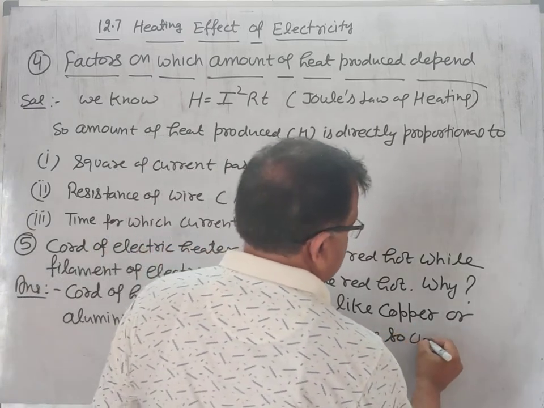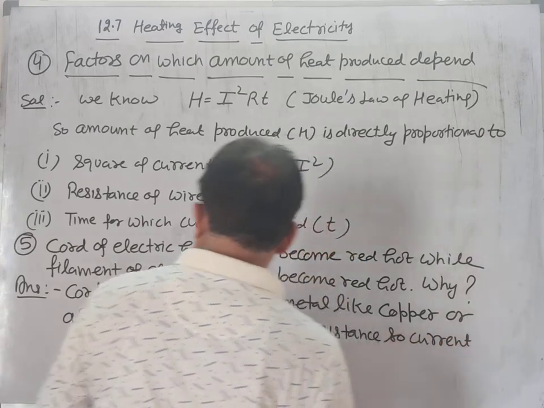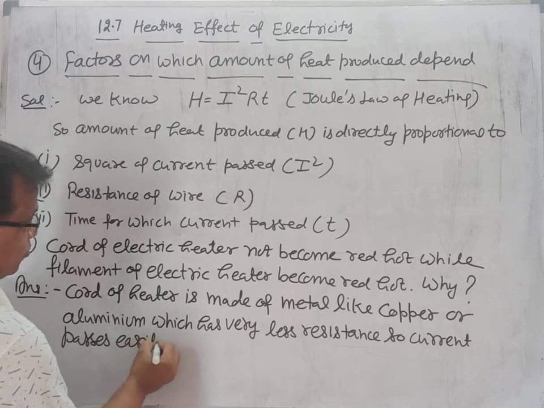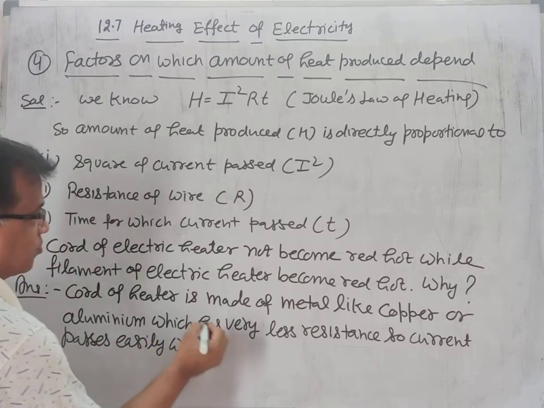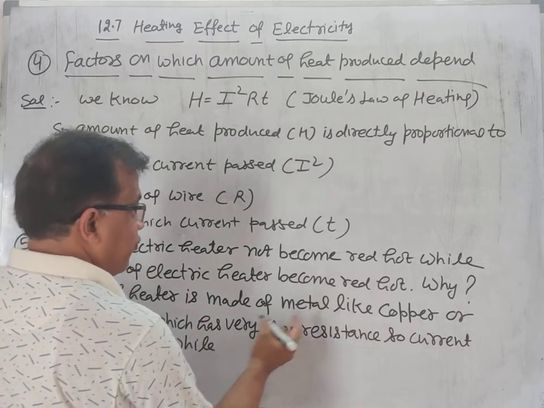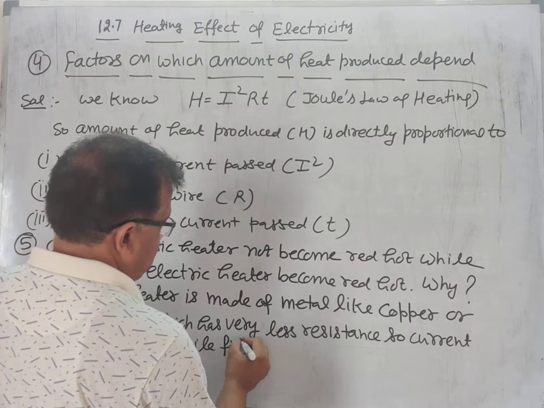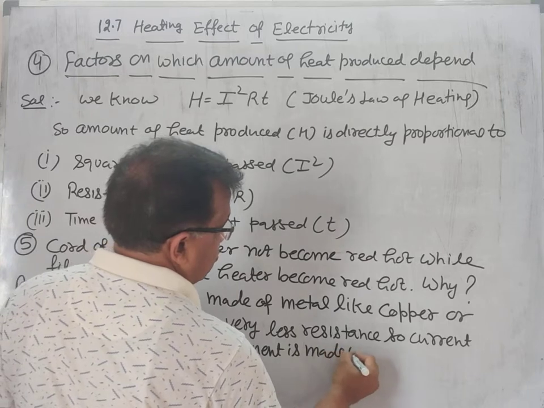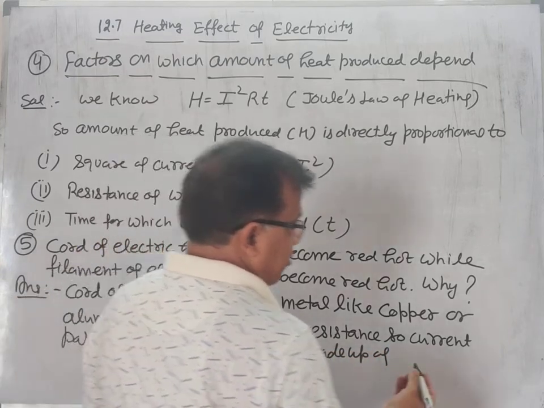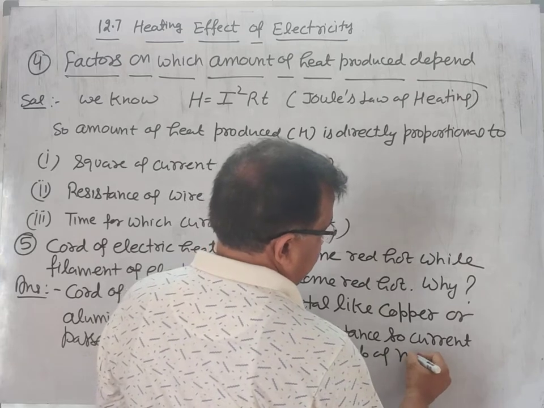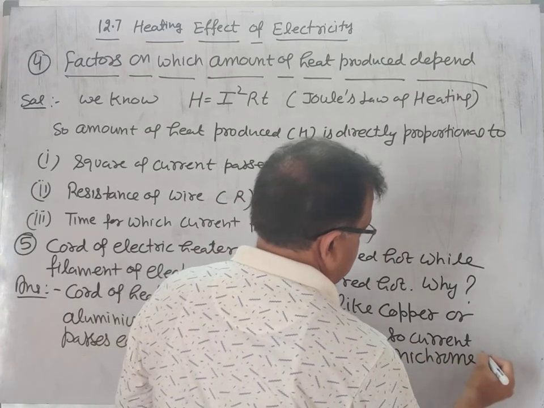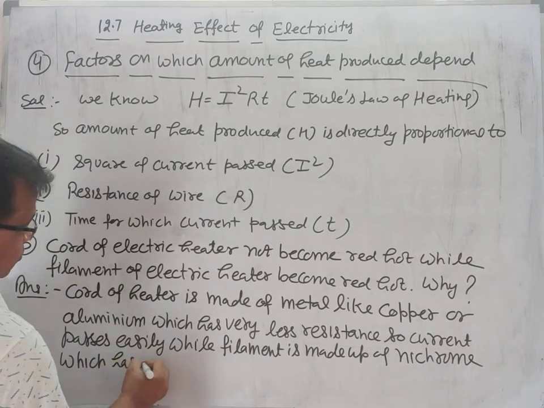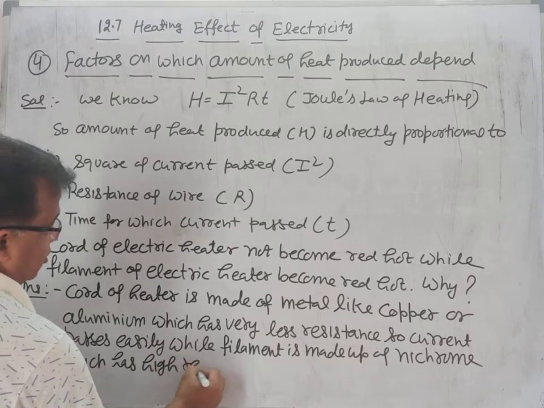So current passes easily, while filament of heater is made up of the material like nichrome, which has high resistance.